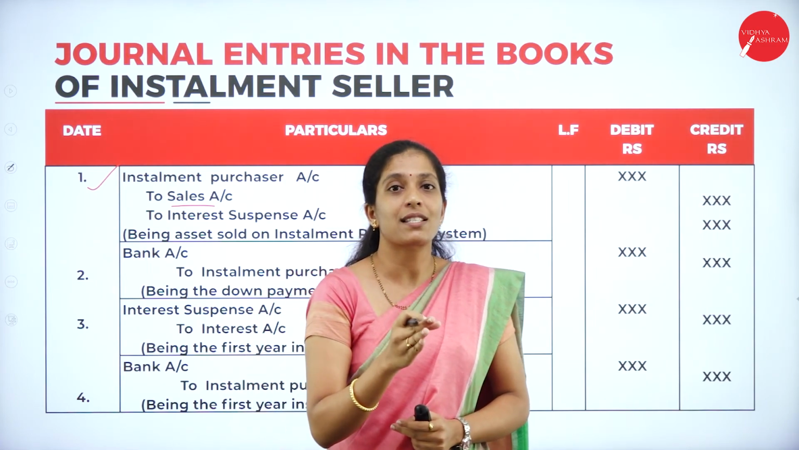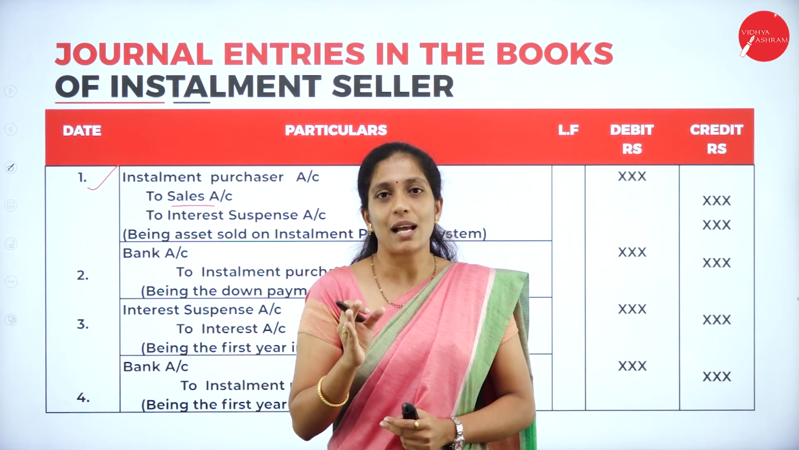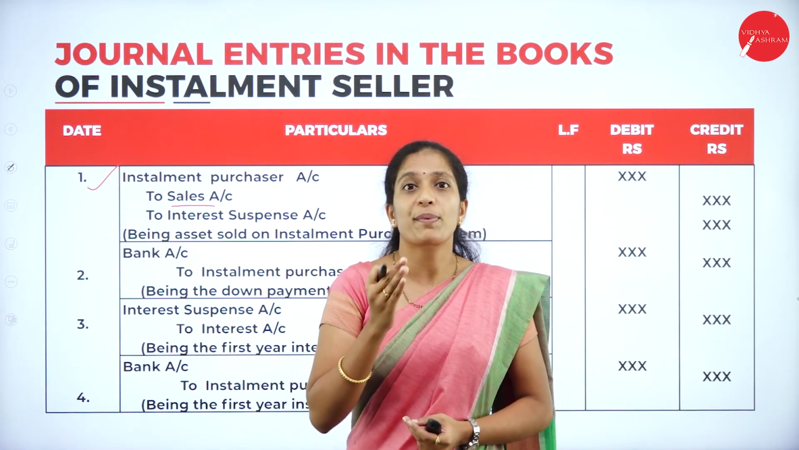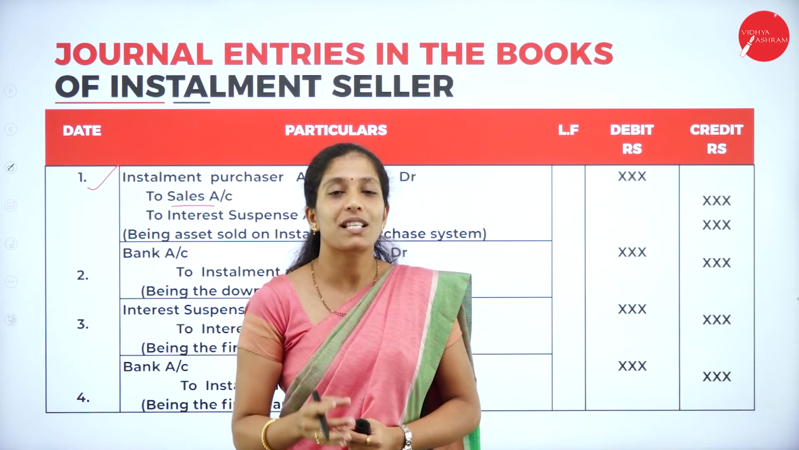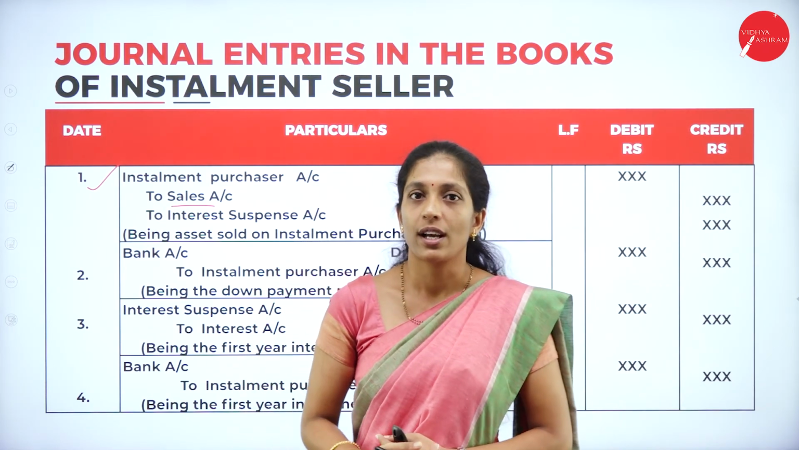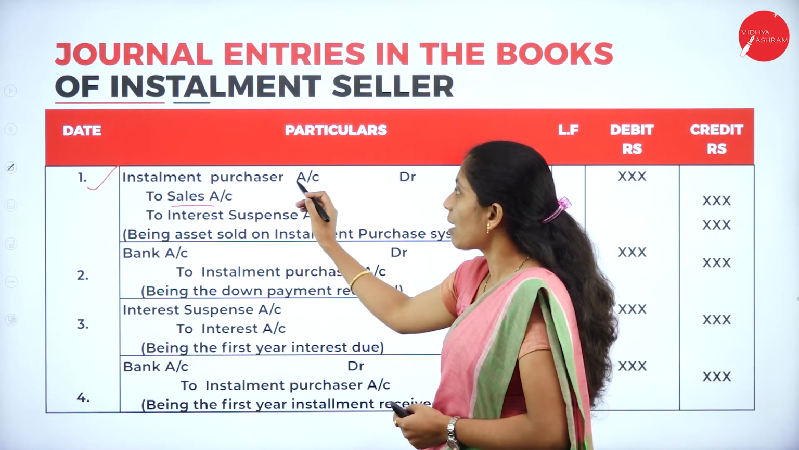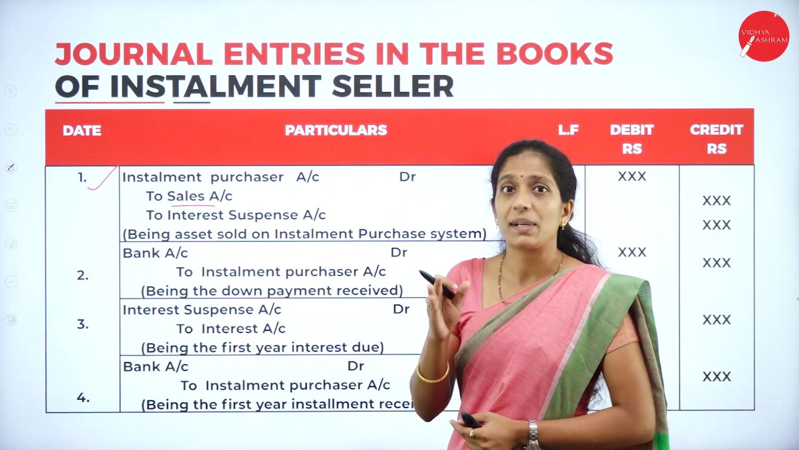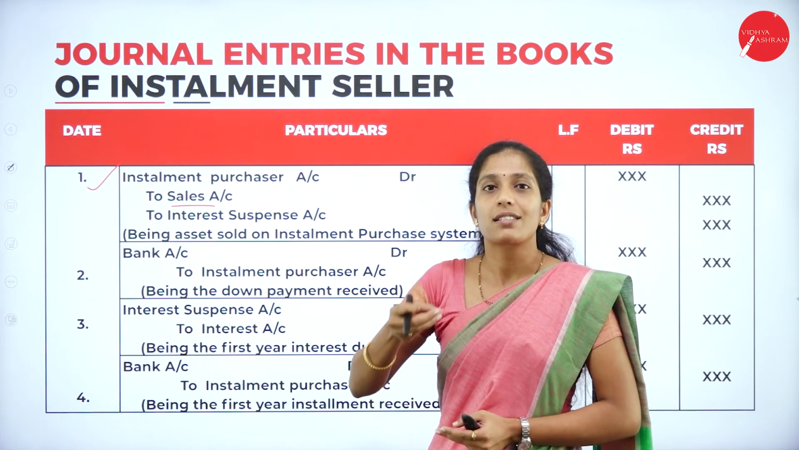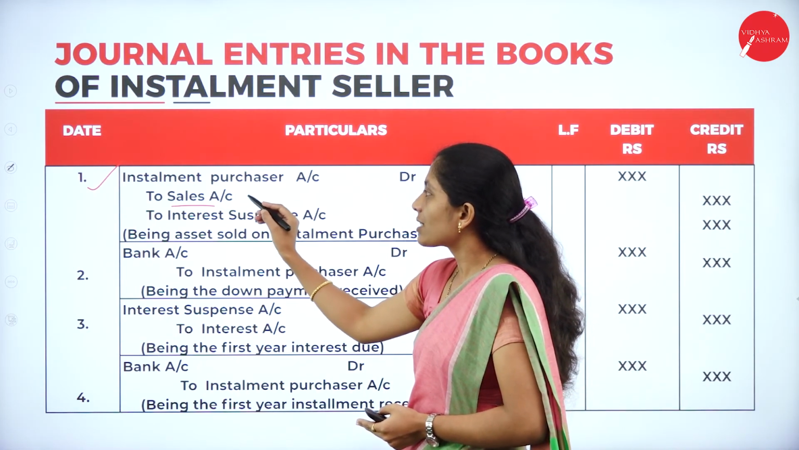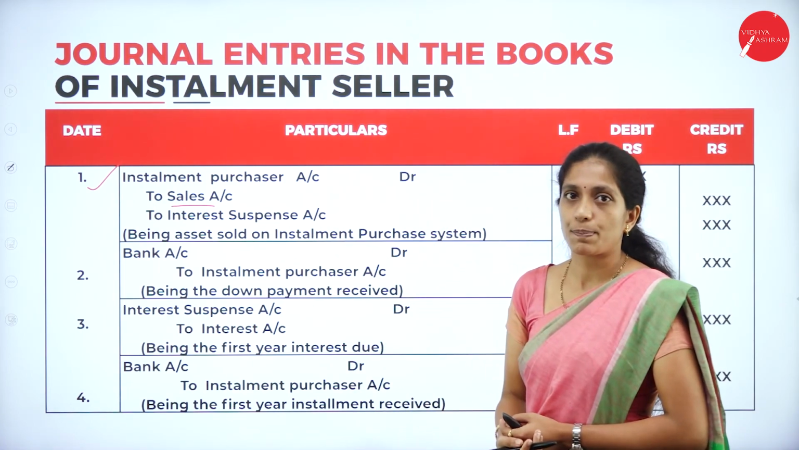Whereas in hire purchase system, till the last installment is paid, the ownership does not transfer. Whereas here, ownership transfers immediately, right? So it means the asset has been sold. So your first entry is for selling of asset. The entry will be installment purchaser account. Why are you debiting installment purchaser? Because installment purchaser is receiving that asset. Debit to sales account and interest suspense account.